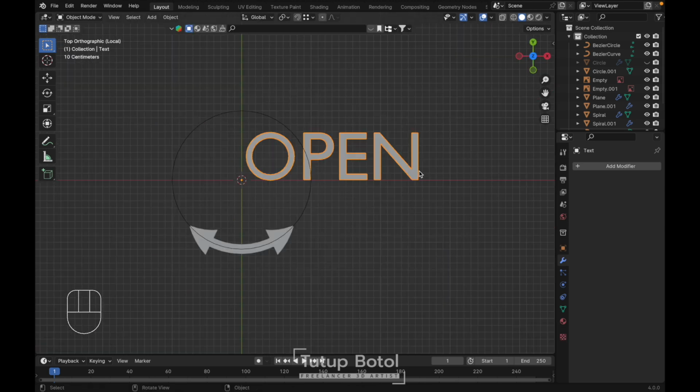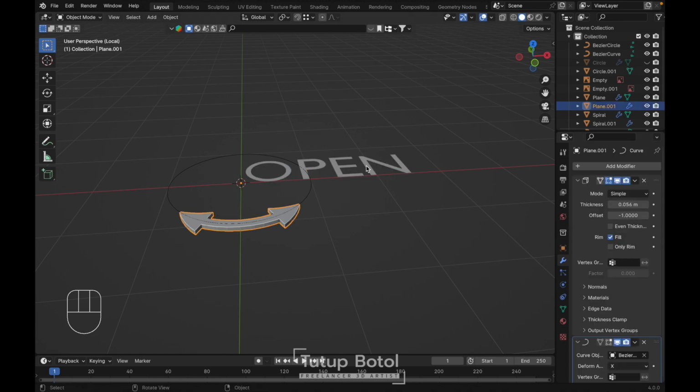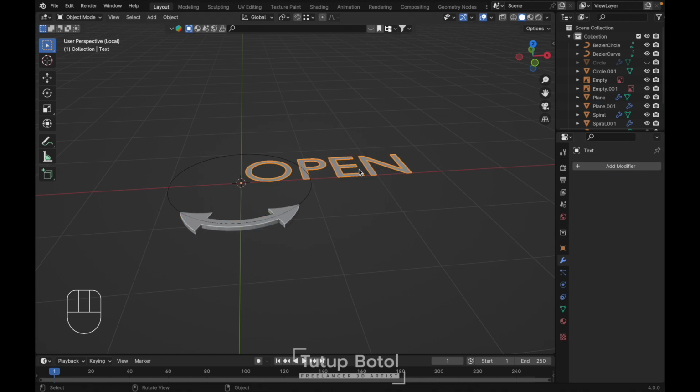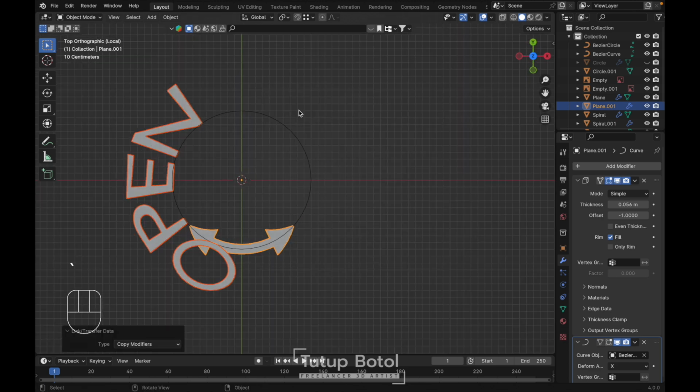Okay. Then let's add a modifier. For this text, let's just use the same. Click this one and Shift click this arrow, Ctrl L, copy modifier, just like this. Then we need to